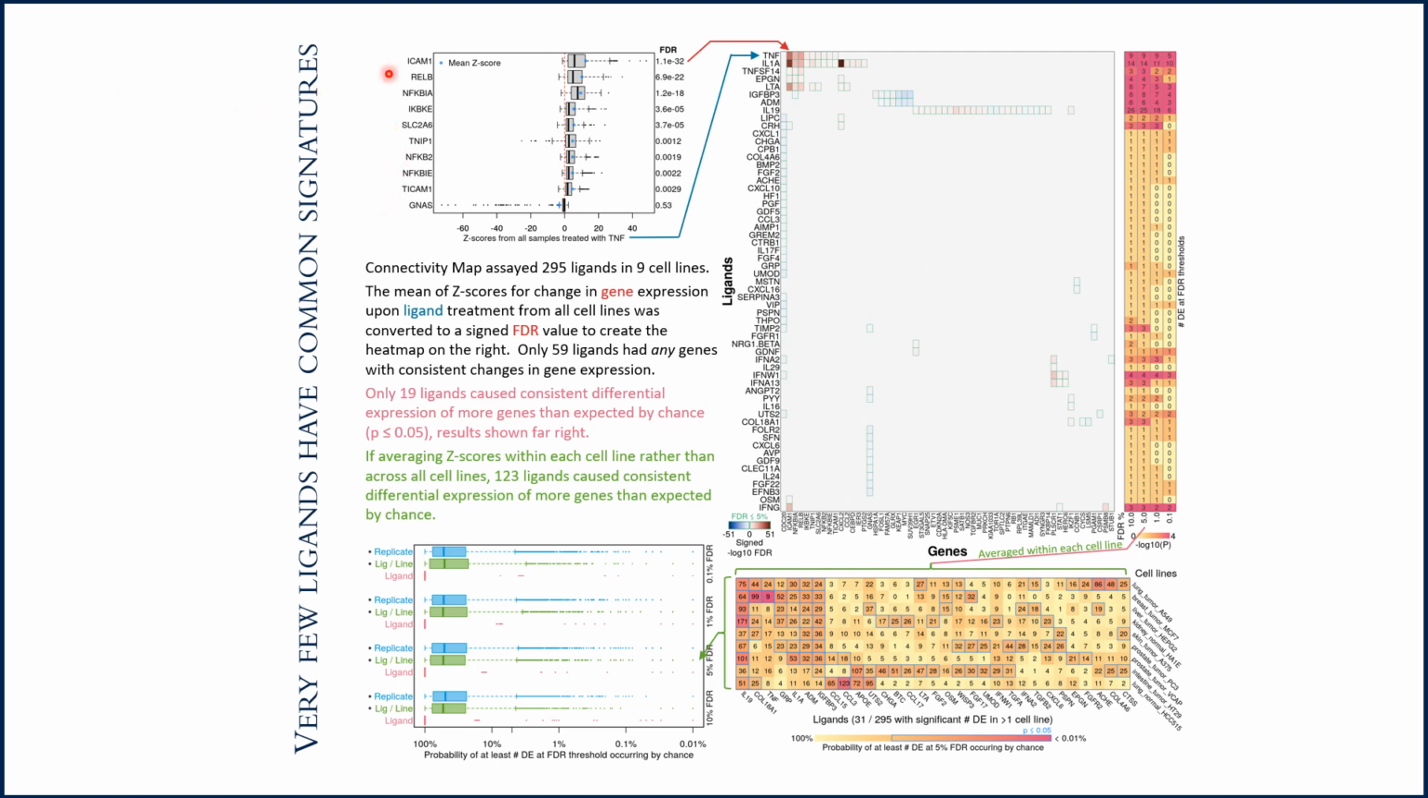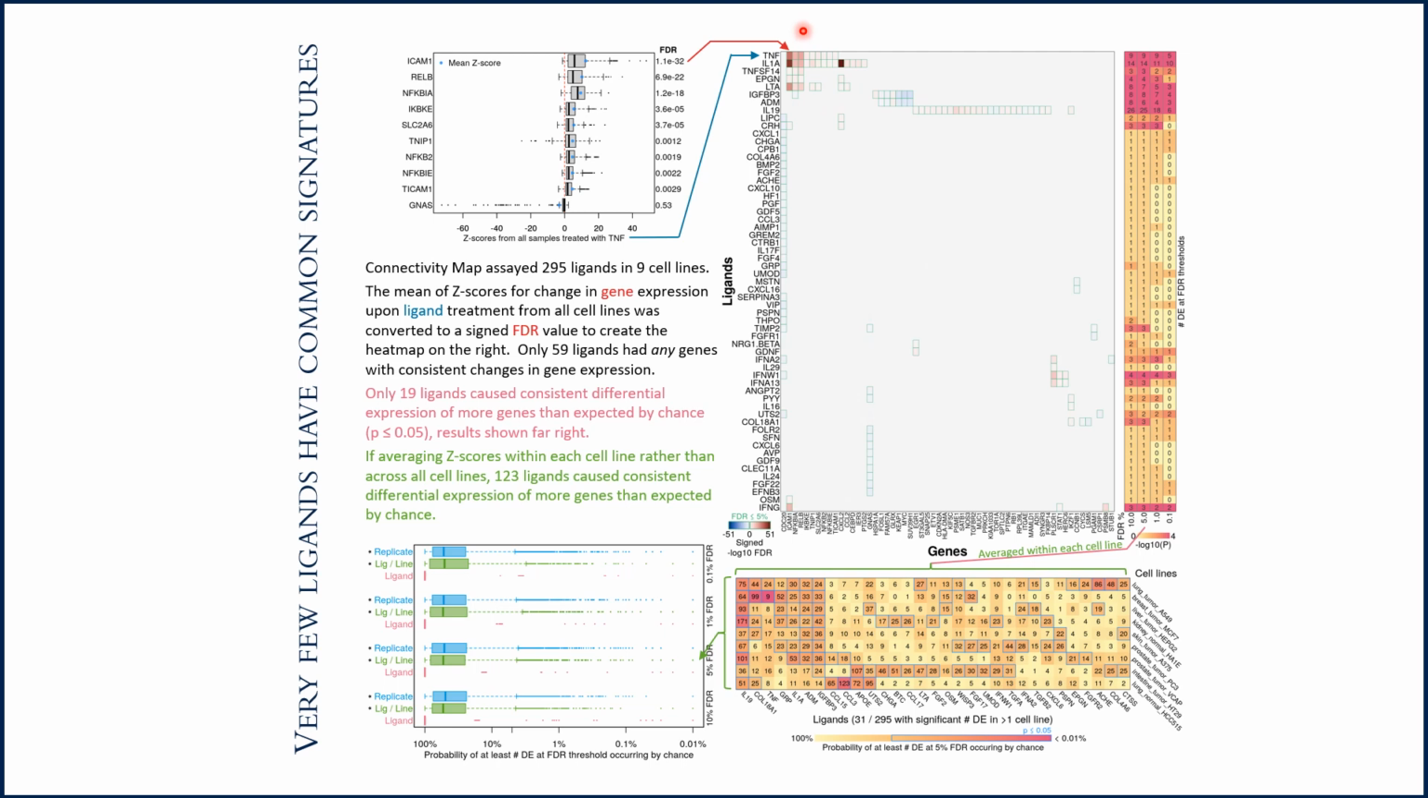If you average gene expression change across all 9 cell lines, those genes responding consistently will have higher magnitude Z-scores than those responding differently to different cell lines, and that's what we're doing here. And then we feed that into this heat map.